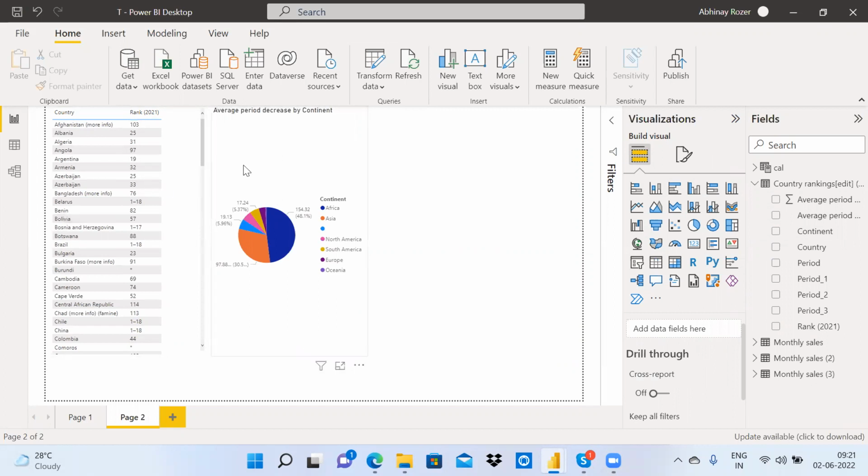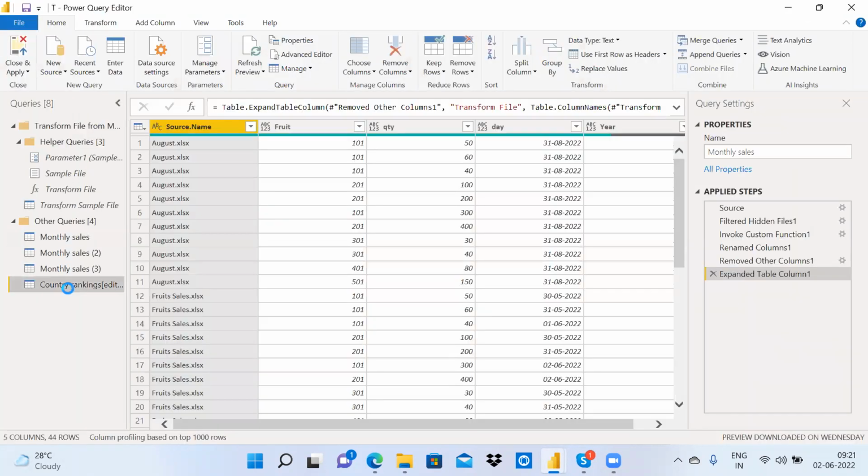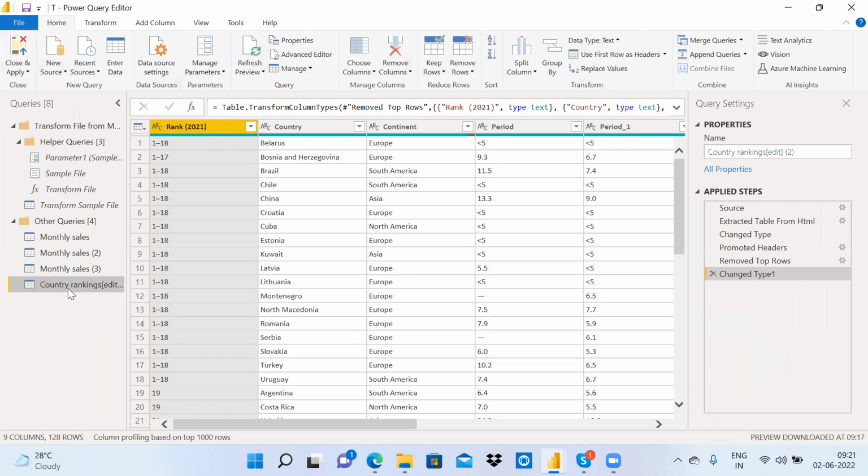Now let us assume this is a report, the hunger index report, already created on top of the data which has the source of a web URL. Now the requirement is they are going to provide the data in Excel format. They don't want to take it from the web.